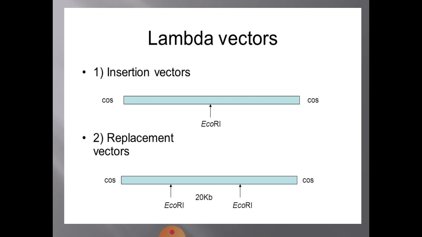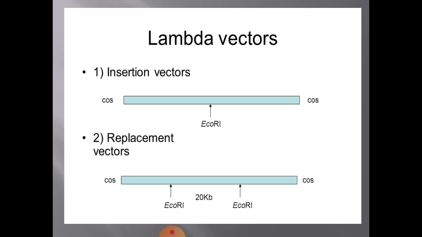In that place, you can add the DNA insert of your choice. So it goes without saying that you can insert DNA inserts of bigger size in replacement vectors when compared to insertion vectors. Up to 24 kb you can insert.